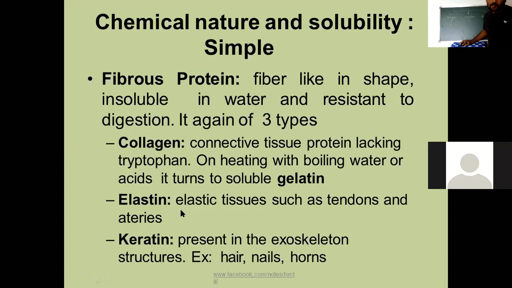Next, elastin is found in elastic tissues such as tendons and arteries. They have an elastic nature because they are fiber-like in shape and fibrous proteins. Next, keratin is present in exoskeleton structures, for example hair, nails, and horns. Horns, nails, hair contain keratin, right?